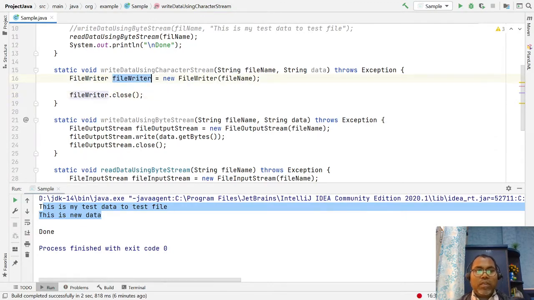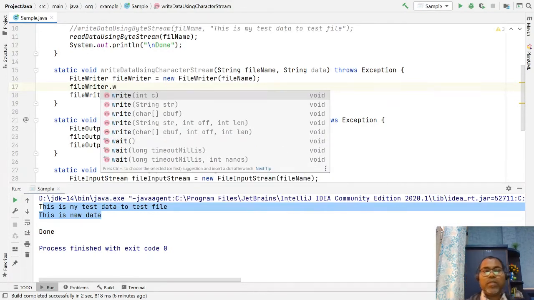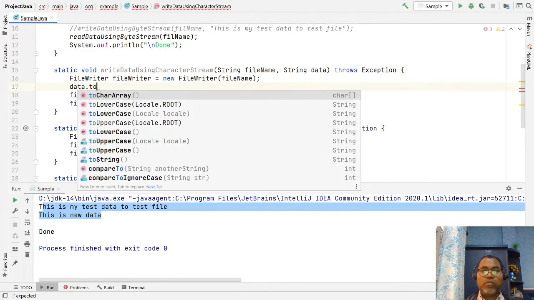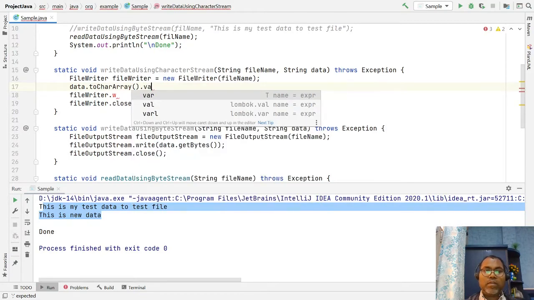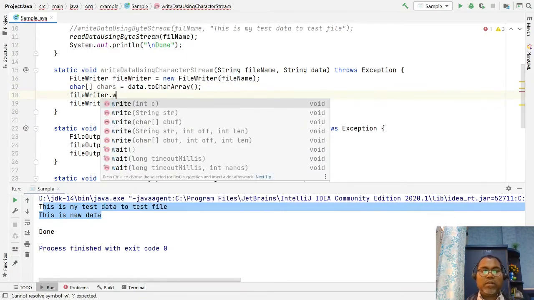So let's say you are going to write the file. Do we have a file dot write? What kind of method can you write? You can write a complete character array, strings, or one character. Here we have data, so we say data dot toCharArray, which gives a character array, and then dot write.